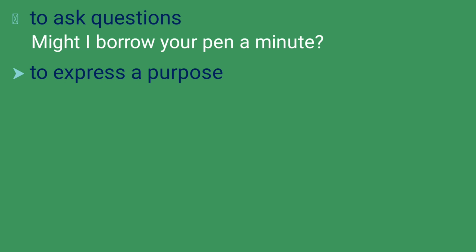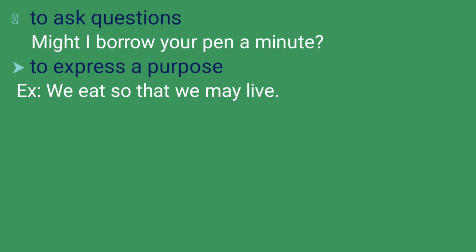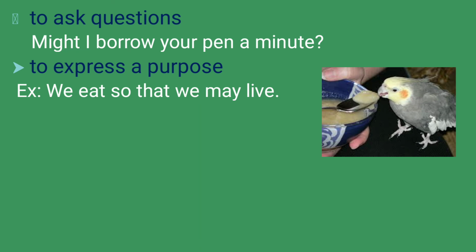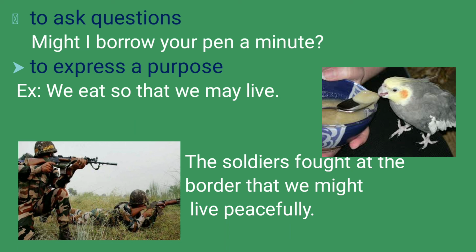Fourth one is to express some purpose. If you want to express a purpose, we can use may and might. Example will make it very clear. We eat so that we may live. So the purpose of eating is to live. Another example, the soldiers fought at the border that we might live peacefully. So the purpose of fighting of the soldiers at the border is to keep the people live very peacefully in the other part.